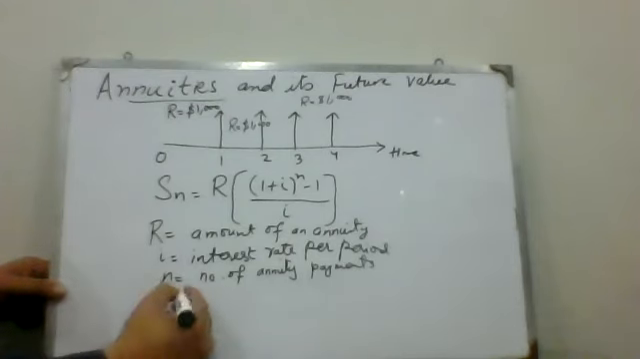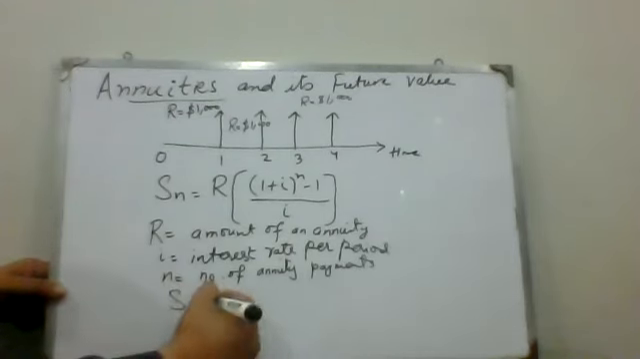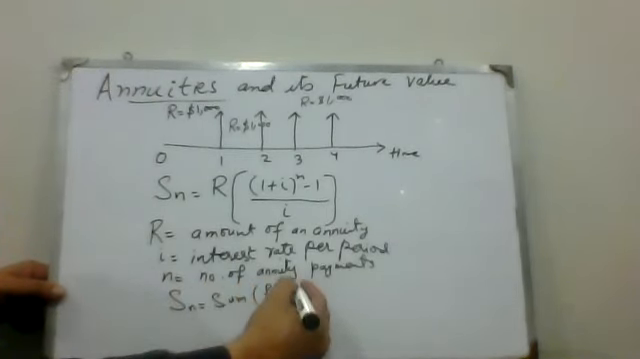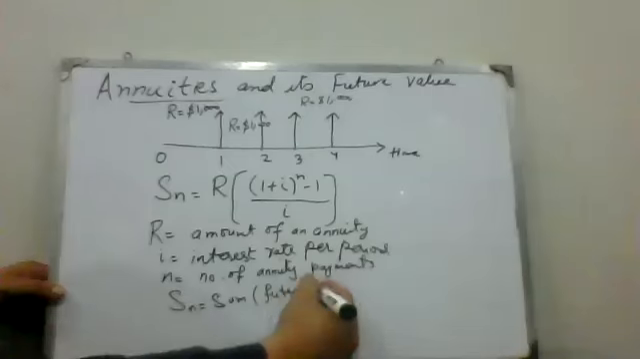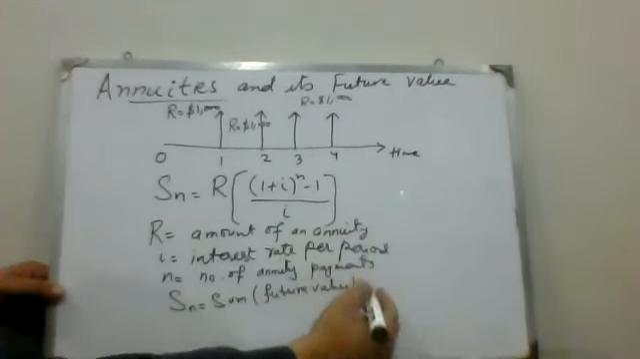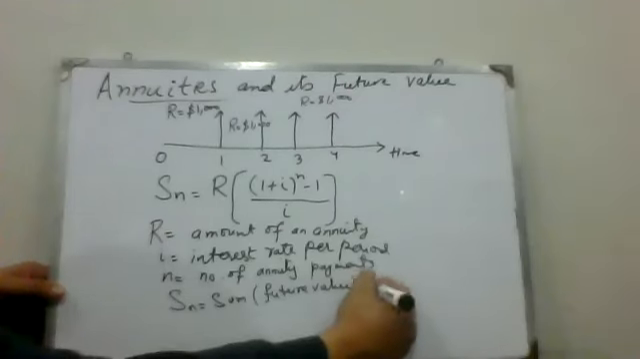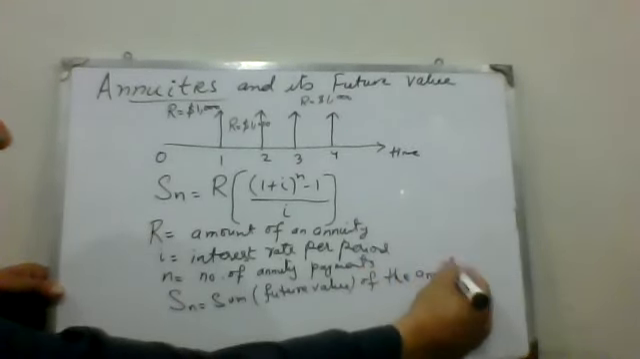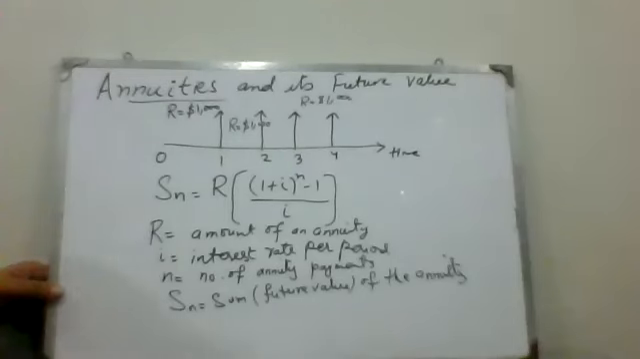And Sn is the representation of the future value of the annuity that we have to pay for the n periods of time.